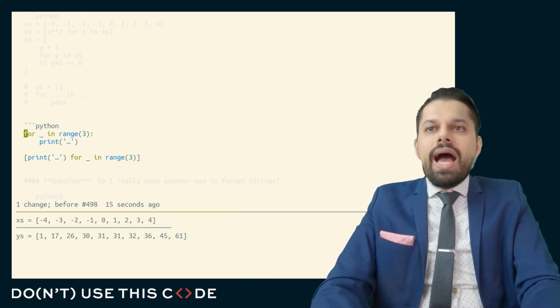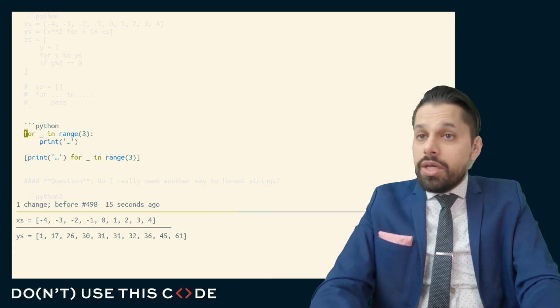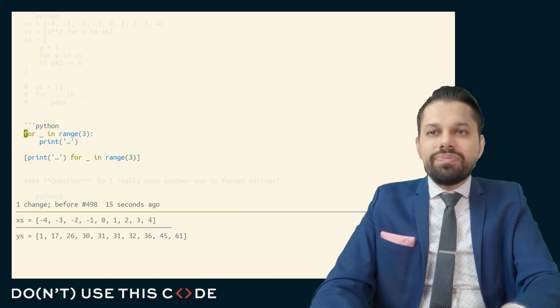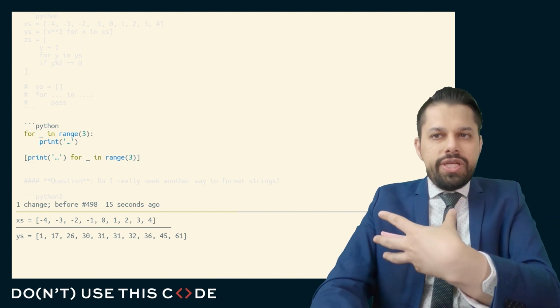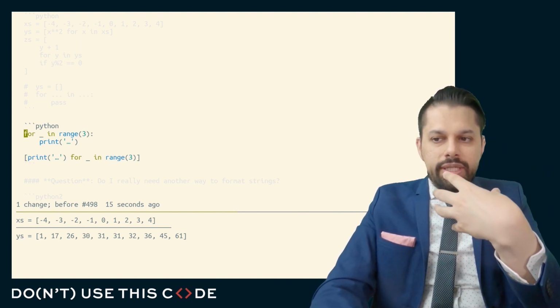This code says I want to do something 3 times. What did you really mean? Did you mean I want to create some data, or did you mean I want to do something repetitively? Some people, when they learn comprehension syntax, they just go full bore and they use it everywhere. It is a very bad idea because it is so misleading.